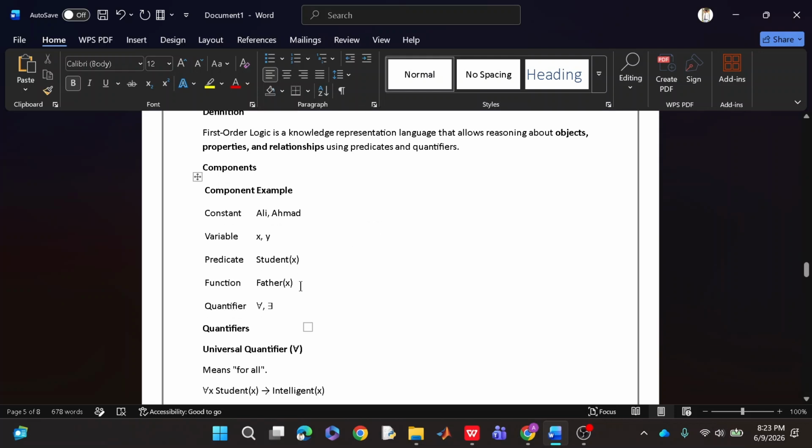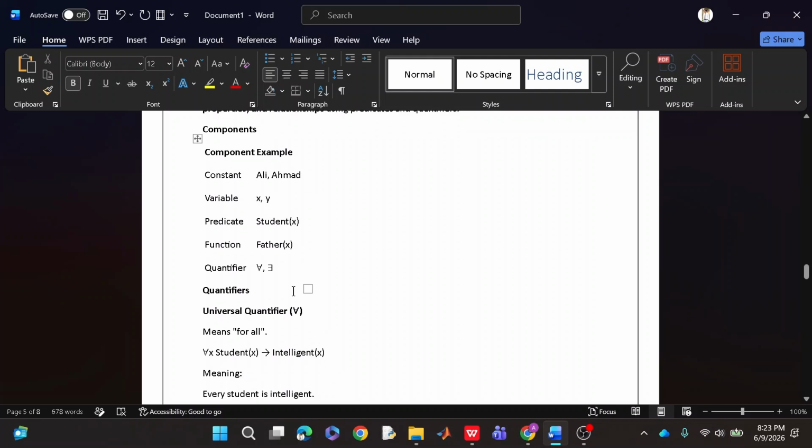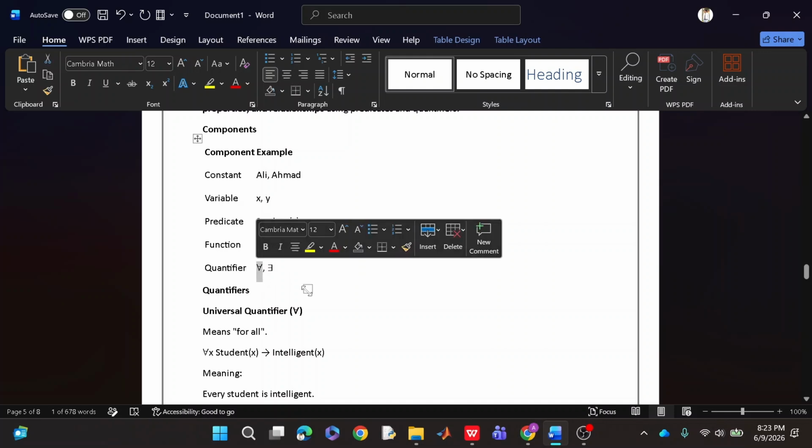The components of first order logic are constants, which can be Ali, Ahmed, Yasin, anyone. Variables could be x and y, predicates are the relations, and a function is like father. Quantifiers are these two quantifiers. This one is called the universal quantifier, which means for all things. If we are going to include everything, we will use this symbol.